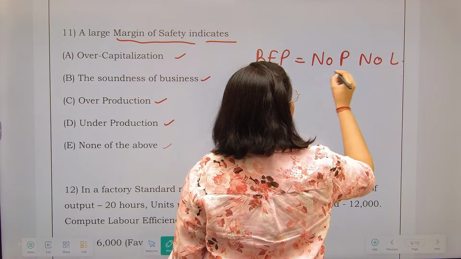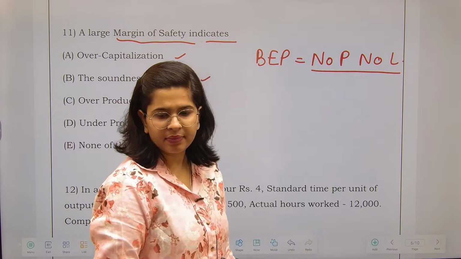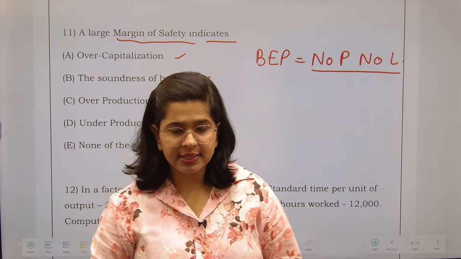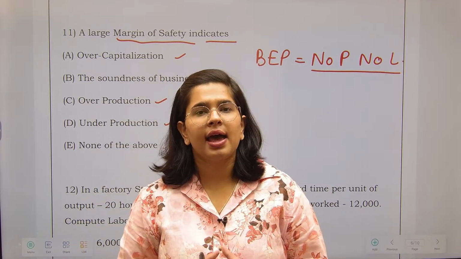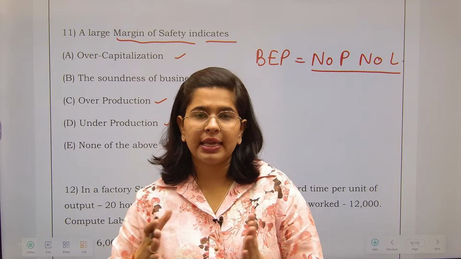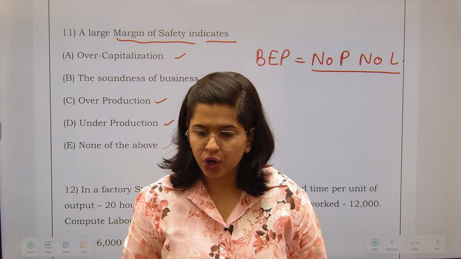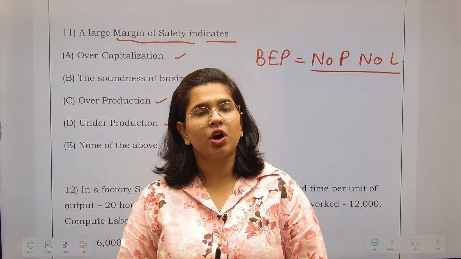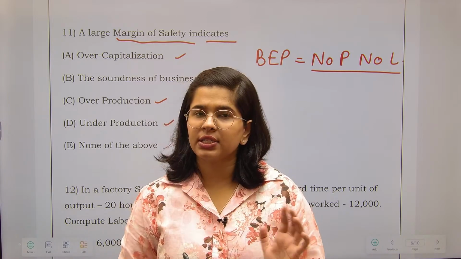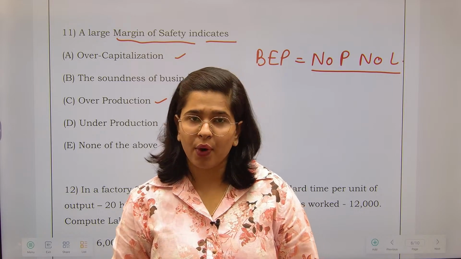This situation arises when your cost is equivalent to your revenues. Whatever you are earning goes into your cost, be it variable cost or fixed cost. So this is the situation of break-even point.